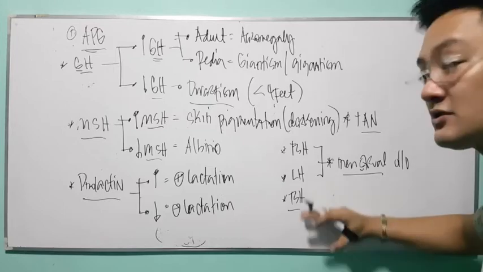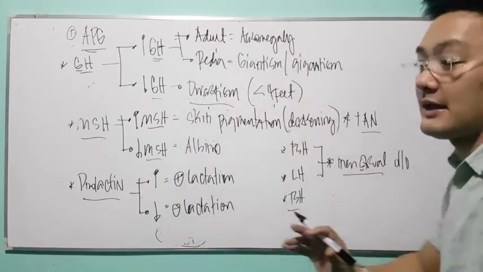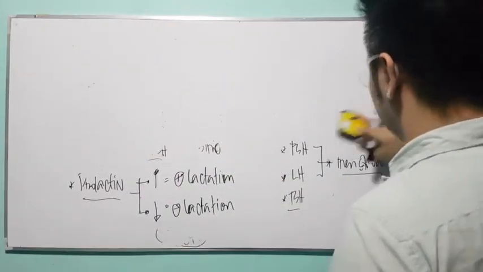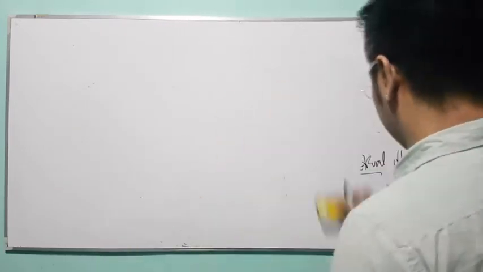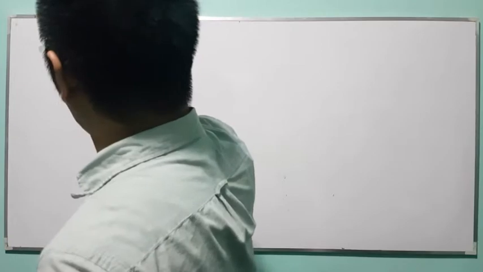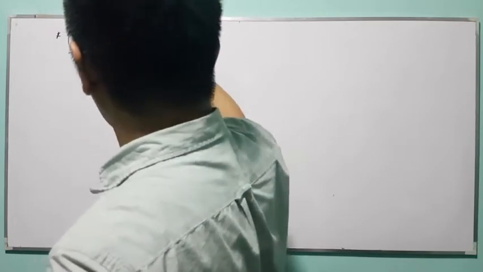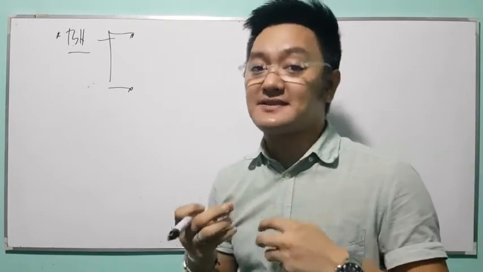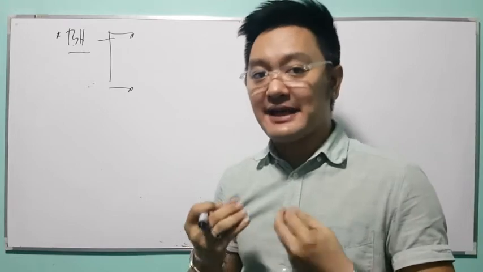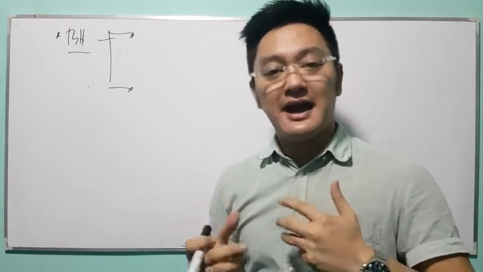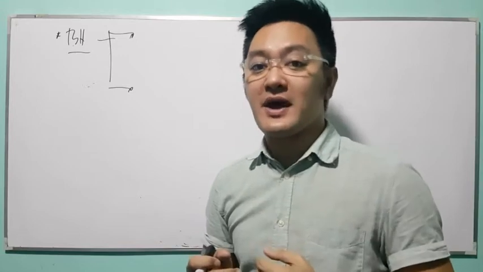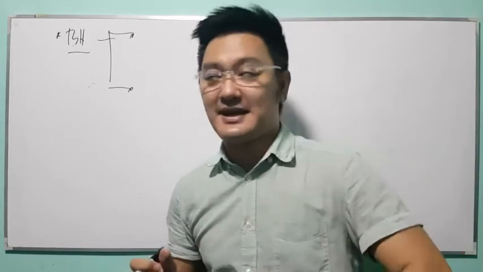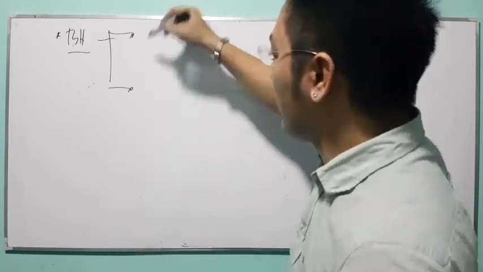Now take note. Since continuing space sa baba, let me clean the board, okay, and discuss TSH. Another is your TSH. Okay, now look. Thyroid stimulating hormone, it means to say it is a hormone that stimulates the thyroid, right? Once the thyroid is stimulated, it produces its own hormone. Can you follow? I hope you can still remember the different hormones produced by the thyroid gland. You have your T3, T4, and then you have your thyrocalcitonin or your calcitonin. Alright? Anyway, now look at your disturbances.